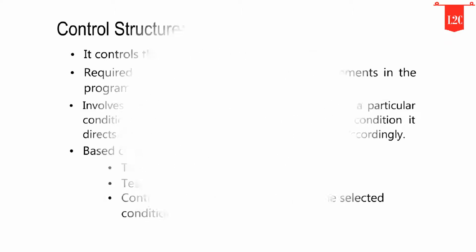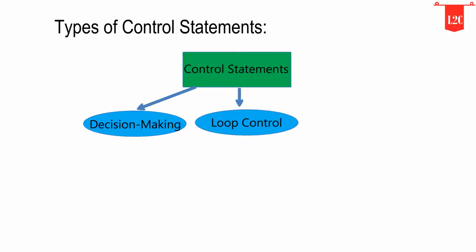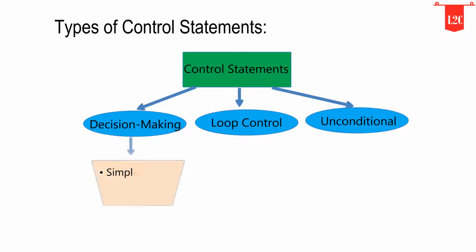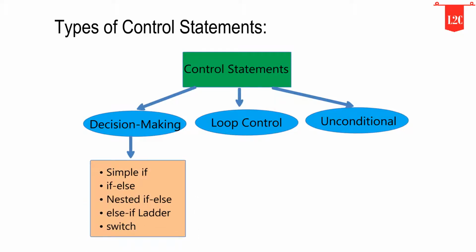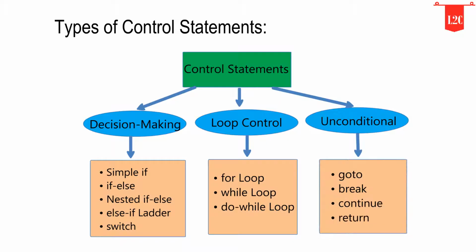The C programming language supports mainly three types of control statements. First, decision-making statements. Second, loop control statements. Third, unconditional control statements. Decision-making statements include simple if statement, if-else statement, nested if-else statement, else-if ladder, and switch statement. Loop control statements include for loop, while loop, and do-while loop. Unconditional control statements include goto statement, break statement, continue statement, and return statement.